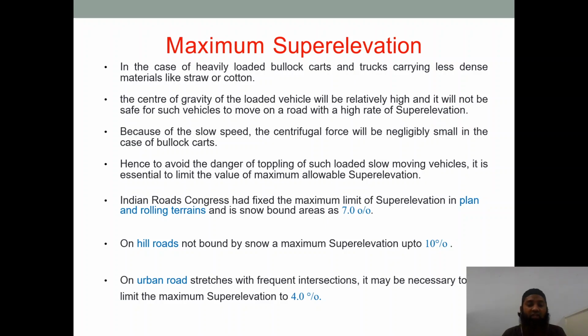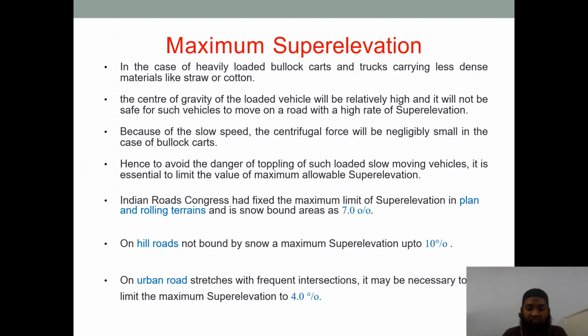Let us see maximum super elevation in case of heavily loaded bullock carts and trucks carrying less dense materials like straw or cotton. Sometimes we have different types of modes of transport, so bullock cart is also there. In those conditions, the center of gravity of the loaded vehicle will be relatively high, and it will not be safe for such vehicles to move on a road with a high rate of super elevation. So basically we have designed that depending upon the type of vehicles coming there. Because we have some weight also coming there, super elevation is required for those types of transport vehicles, but if some bullock carts cross over that, it might be dangerous.